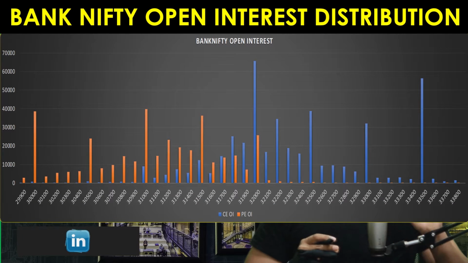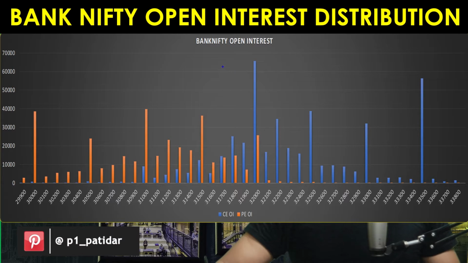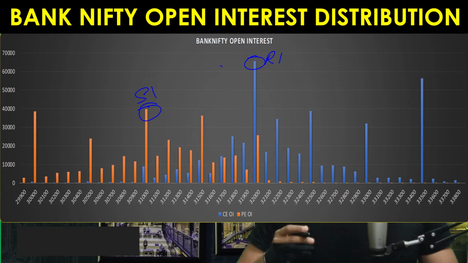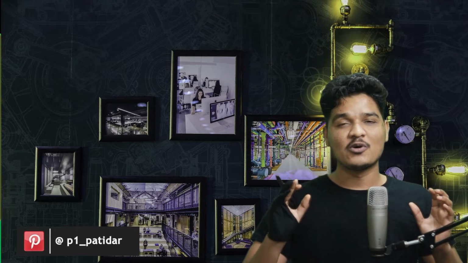Now let's move to Bank Nifty and do the analysis of open interest distribution. If you see here, the open interest distribution says that 31,000 is the support and 32,000 is the resistance. Tomorrow is expiry, and on expiry, most of the time Nifty or Bank Nifty takes a U-turn or gains or loses suddenly. So it might be possible that tomorrow the market will be more volatile because the expiry is there.